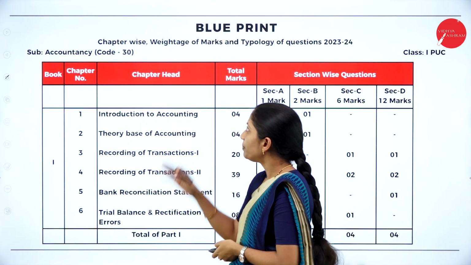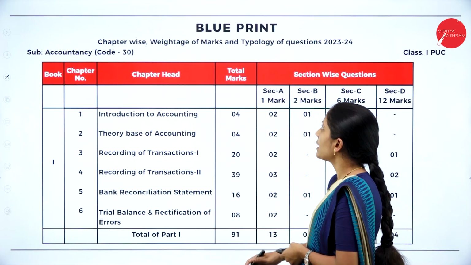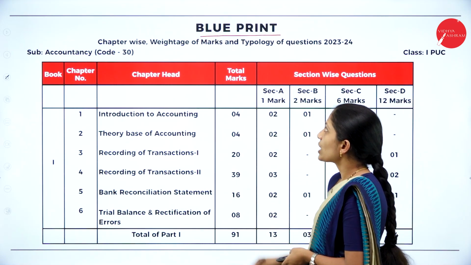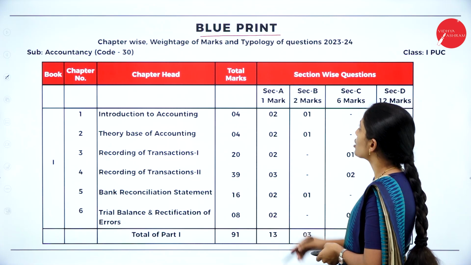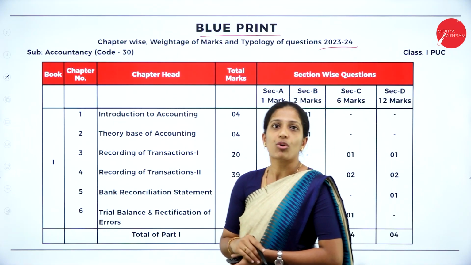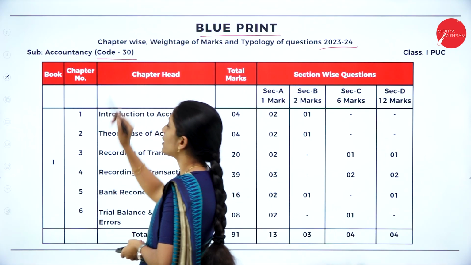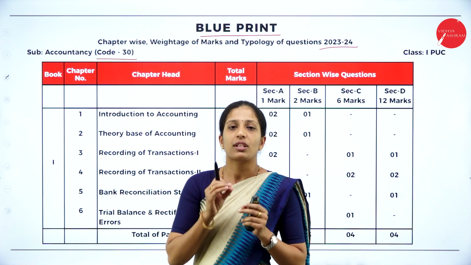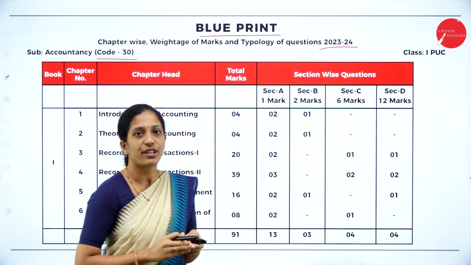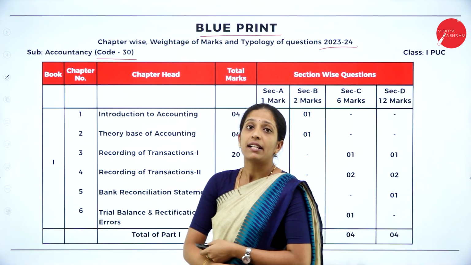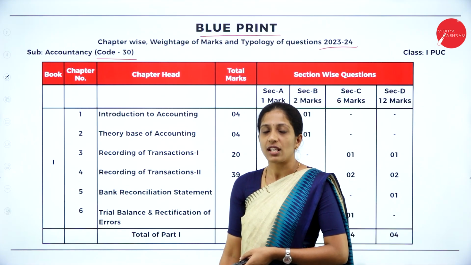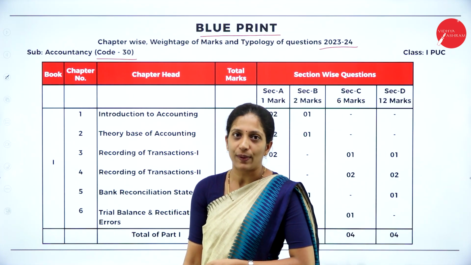Now moving on to the blueprint. So let us see the blueprint of your accountancy syllabus chapter wise. Okay, so chapter wise weightage of marks as well as typology of questions 2023-24, and the subject code for accountancy is 30. So you have to remember, the subject code for accountancy is 30, and this is first PUC. So we are going to discuss the first PUC syllabus, that is chapter wise weightage of marks. Now, there are 2 books in your accountancy, that is book 1 as well as book 2.